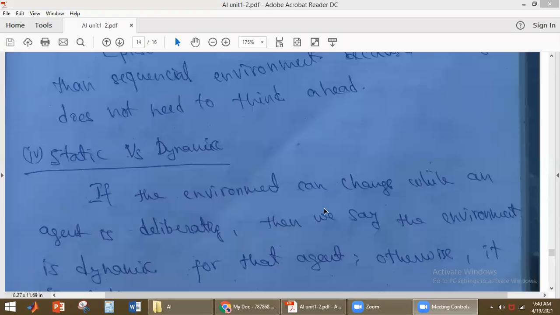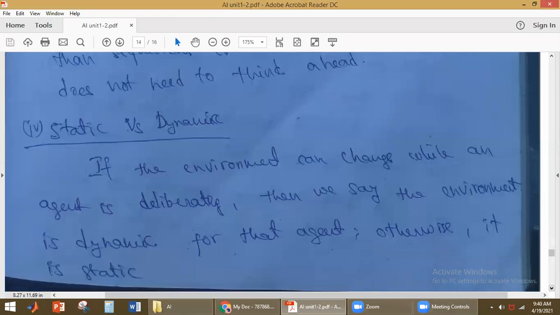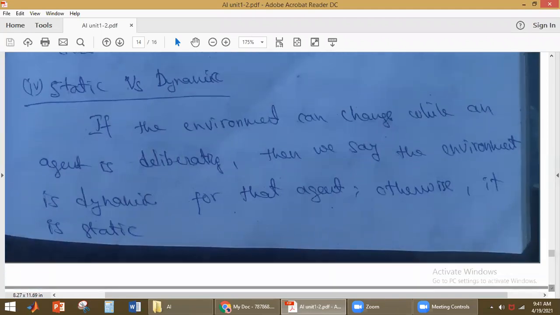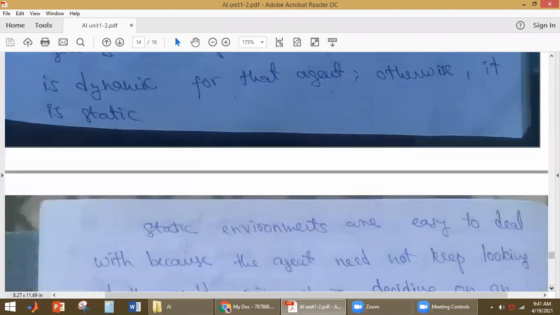Static versus dynamic. The environment can change while the agent is deliberating. Then we say that the environment is a dynamic environment. It means the environment is changing from one state to another state while the agent is deliberating. Then we say that the environment is dynamic for that agent. Otherwise, if the environment is not changing, then we call it a static environment.